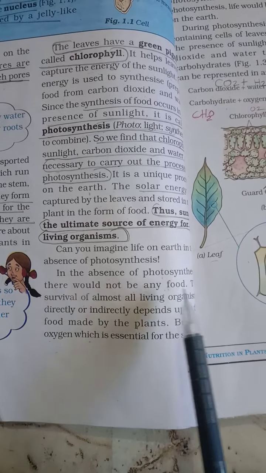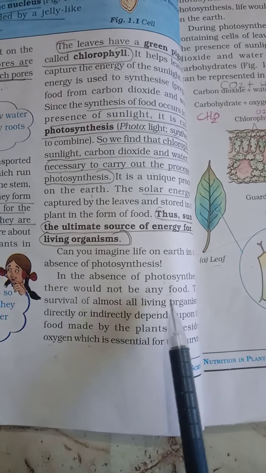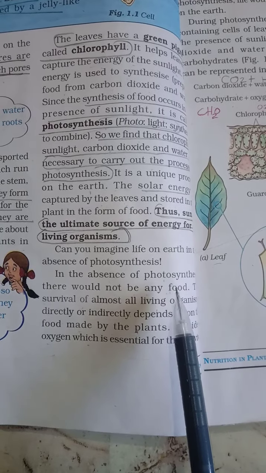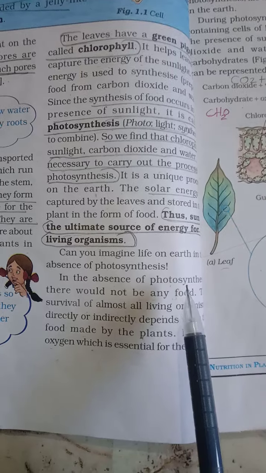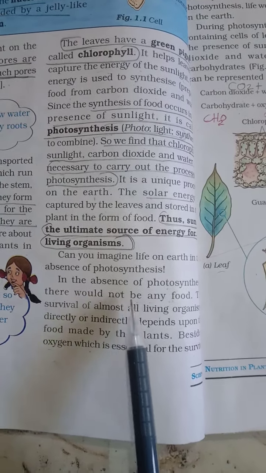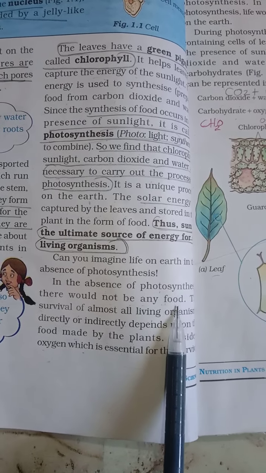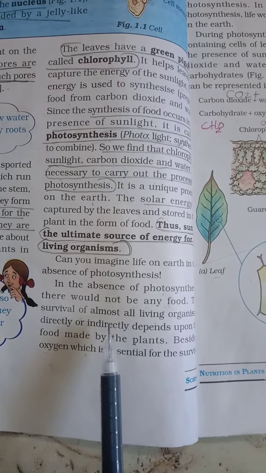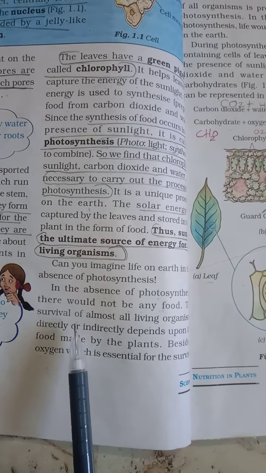In the absence of photosynthesis, there would not be any food. We all learned the process of photosynthesis. With the help of photosynthesis, the plant can make food. If there is no photosynthesis, we cannot get any food, because all living organisms depend upon plants for food. Without plants, we can't have food.